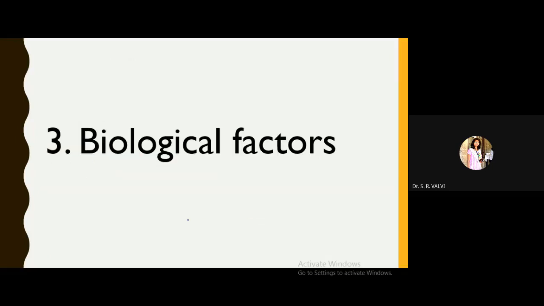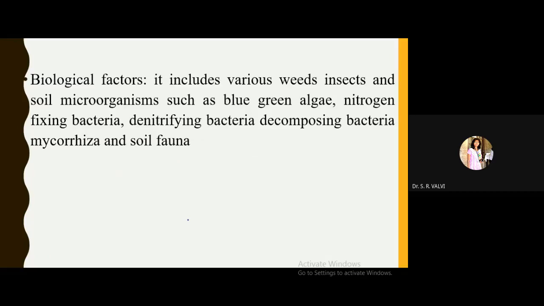Now the third factor, which is the biological factor. This is the last of the external factors which affect the plant. Biological factors include various weeds, insects, and soil microorganisms such as blue-green algae, nitrogen-fixing bacteria, denitrifying bacteria, decomposing bacteria, mycorrhiza, and soil fauna.